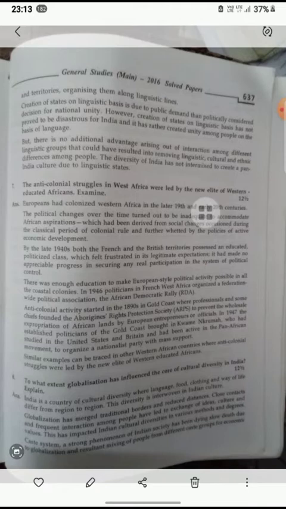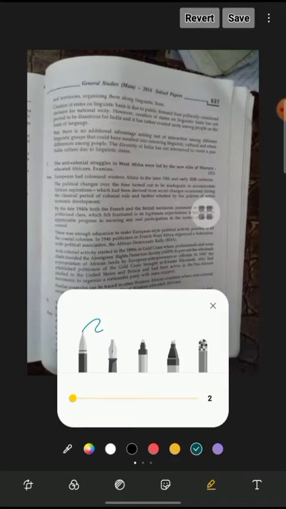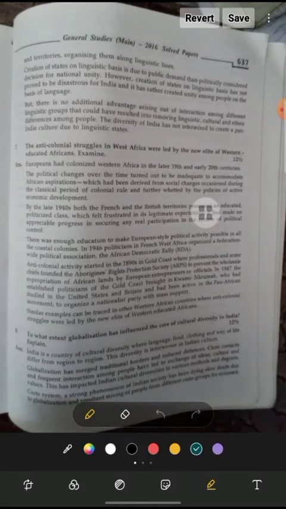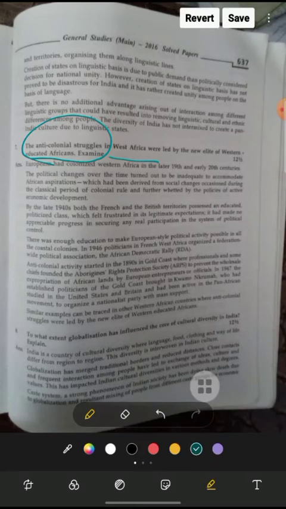The diversity of India has not intermixed to create a pan-India culture due to linguistic state. So the next one is there. What is that actually? The next question, as we are going to discuss here, is: the anti-colonial struggle in West Africa was led by the new elite of Western educated Africans. Examine.